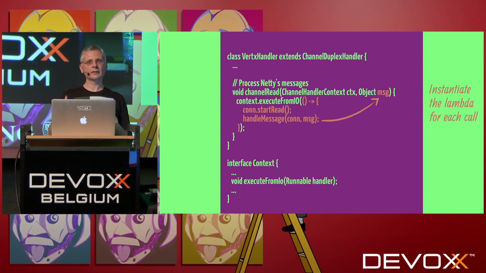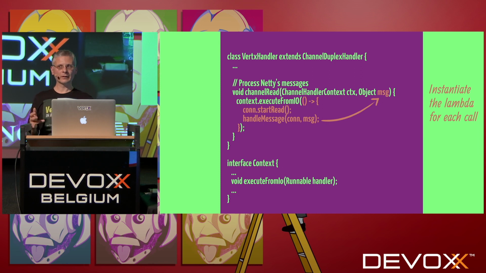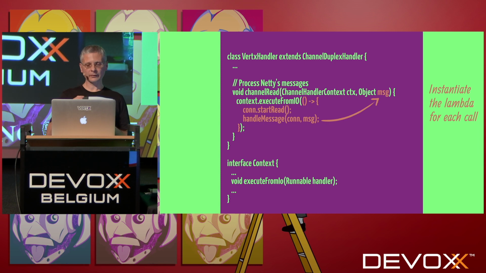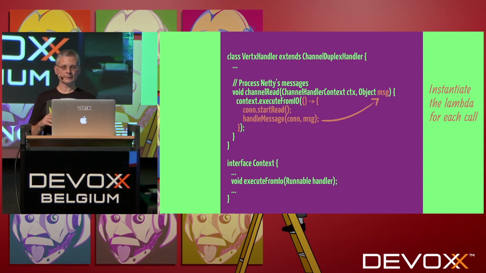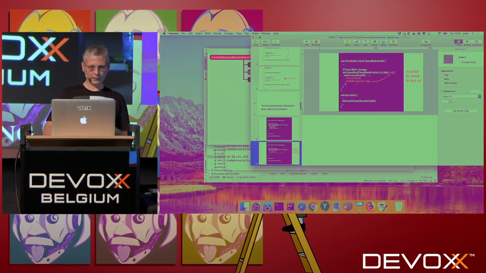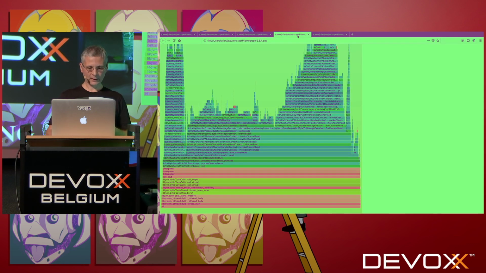The Lambda may seem like a vanilla Lambda, but in practice, as we can see, it makes a reference to the message that is outside, that is provided in the channel methods. To find that, we can also, again, use flame graphs.